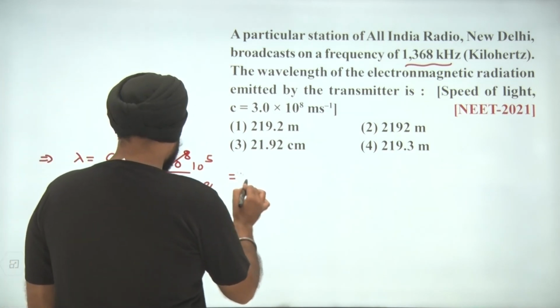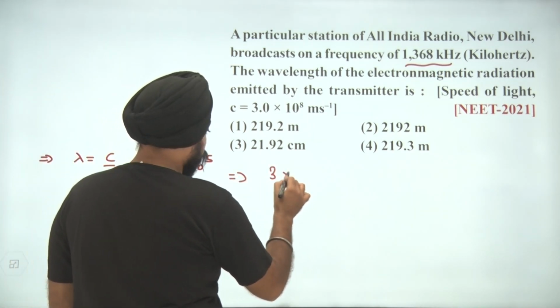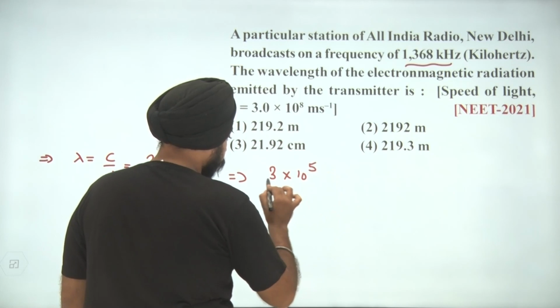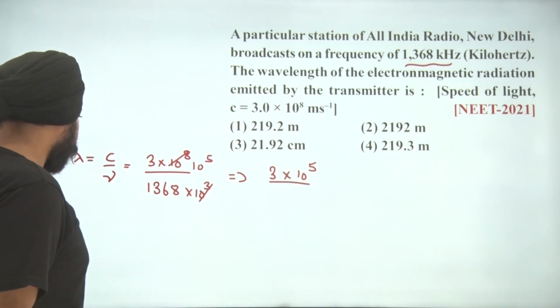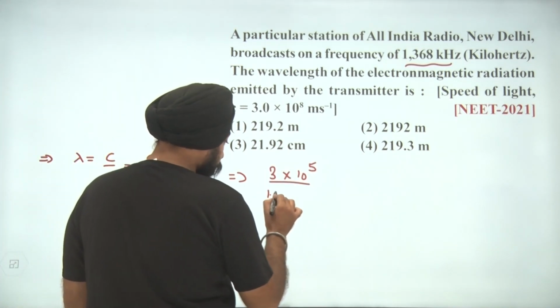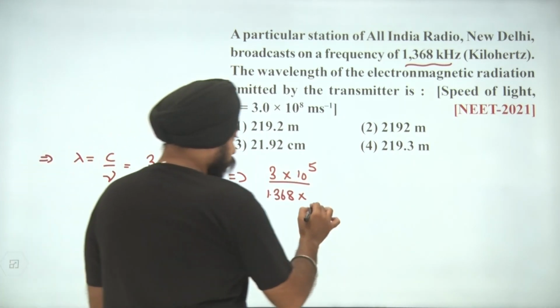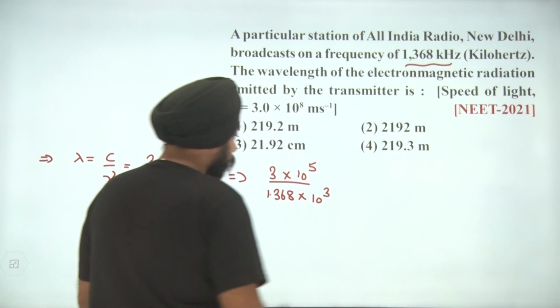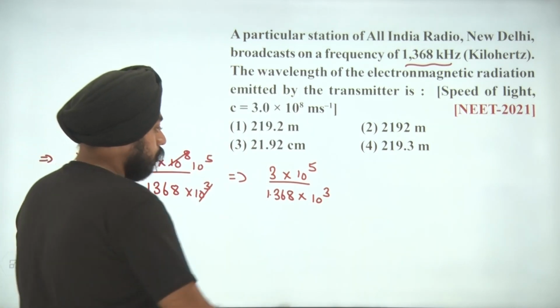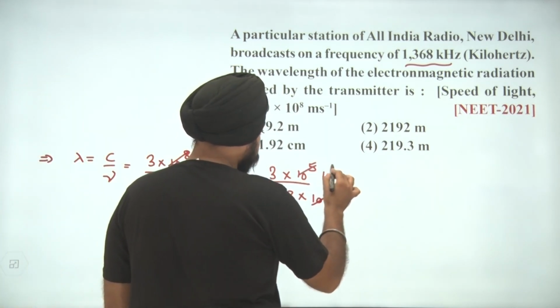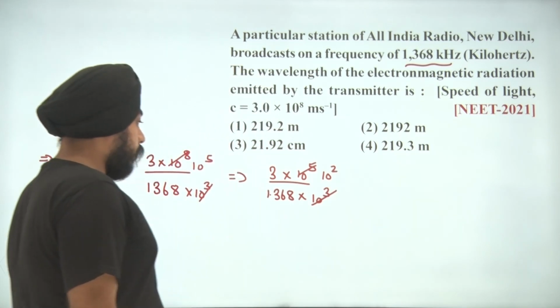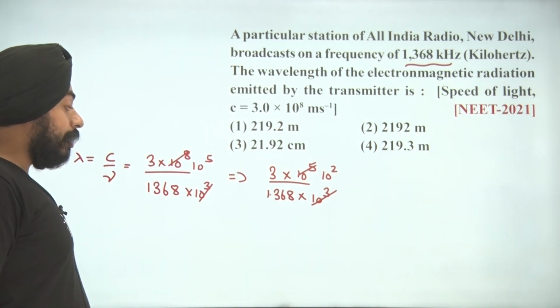Now we can write it as 3 into 10 to the power of 5 divided by 1.368 into 10 to the power of 3. Just cancelling it out, it comes out to be 10 square. Now we have 3 upon 1.368.